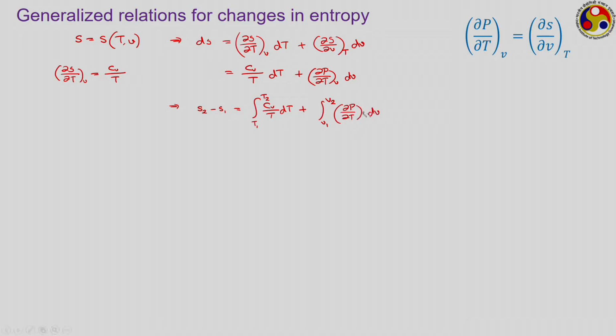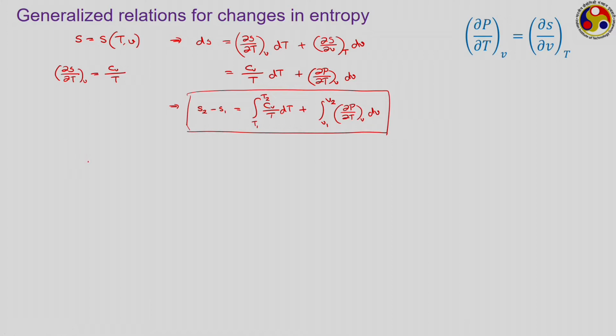So, what information do we need to calculate the change in specific entropy following this way? We of course need to know the PVT relationship again, because that will be helping us to calculate this particular differential ∂P/∂T at V, and also we need to have information about Cv. So, this is one of the expressions for changes in entropy.